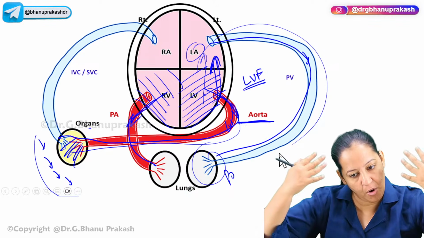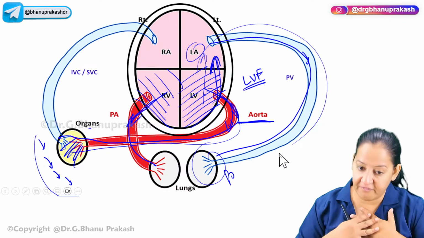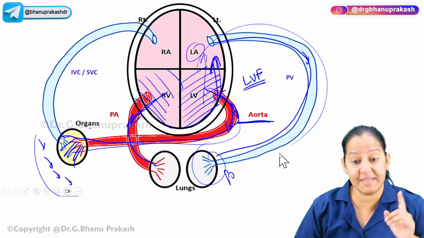Number one, lethargy. All the organs are receiving less blood, causing fatigue. And number two, breathlessness because of the pulmonary edema. That is left ventricular failure.